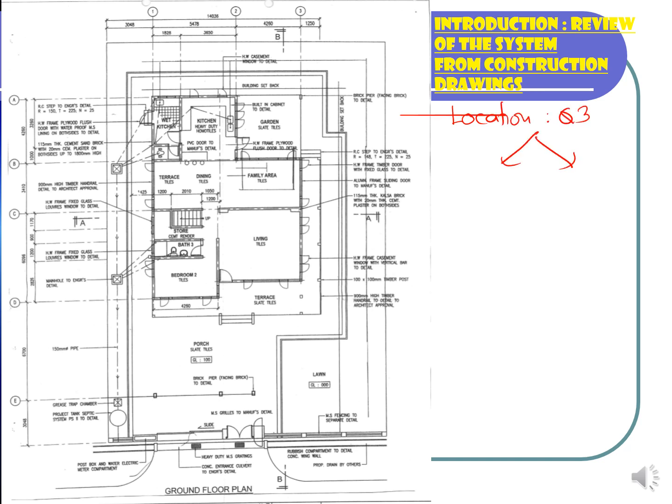So location here is either internal or external. If we identify based on the boundary of the building, we should know that this is the boundary. Okay, this is the boundary. That means here is considered as internal. This is also internal, and then the left-hand side is considered as external installation. This is external installation. This is also external installation.